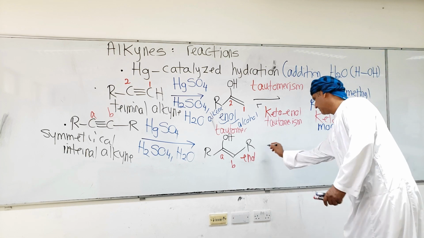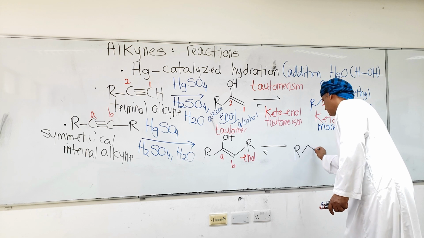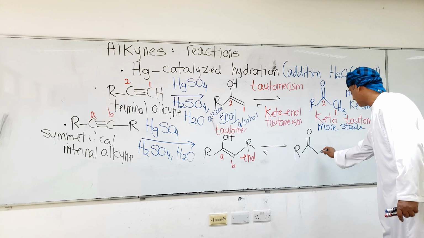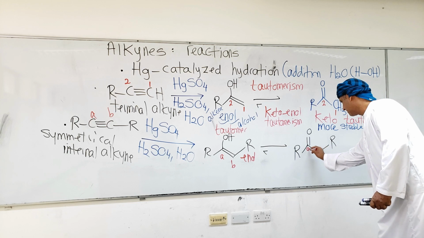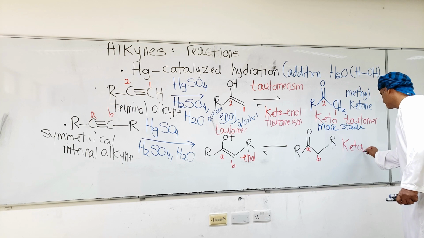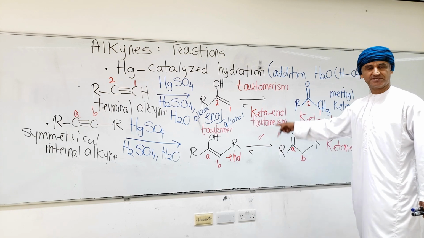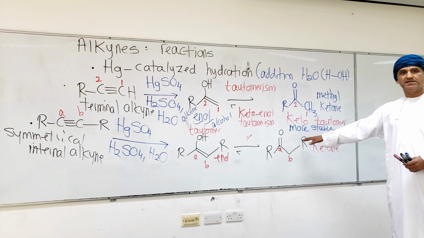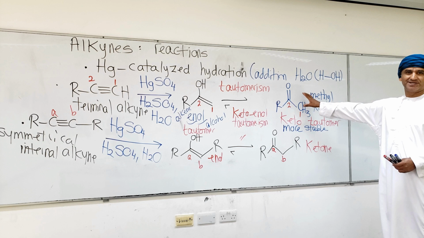So this will lead eventually to this ketone, where carbon A now will have the carbon-oxygen double bond, and carbon B will become a methylene. So this is carbon A, and this is carbon B. This is a ketone, and this step is also keto-enol tautomerism. So this is the final product. It's an internal ketone, by the way. It's not methyl. This is also an internal ketone, obviously.